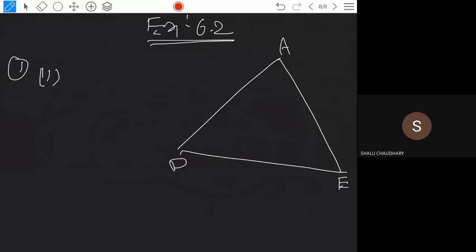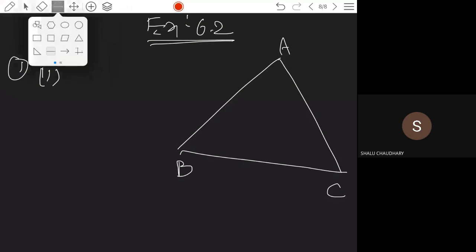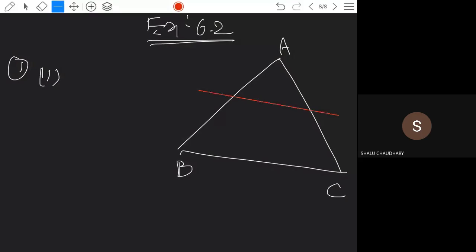The triangle given is ABC, and one line is drawn, named DE, with D and E on the sides.